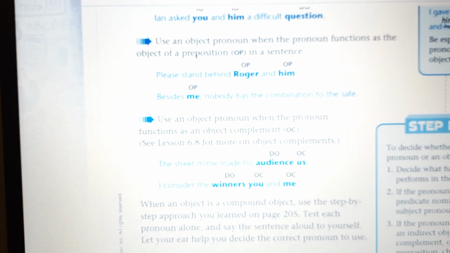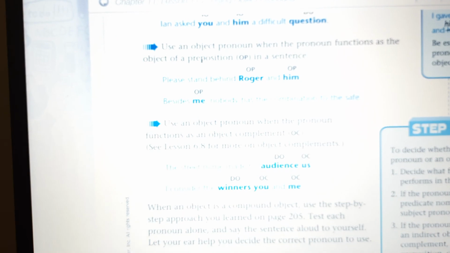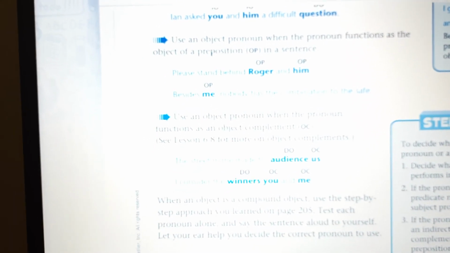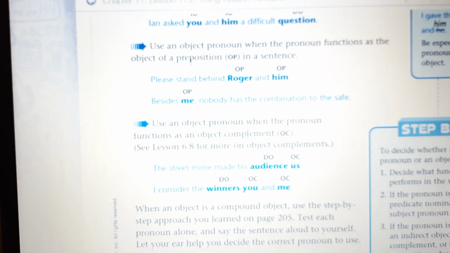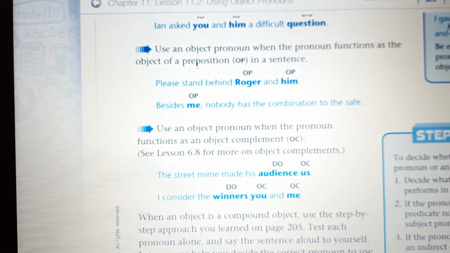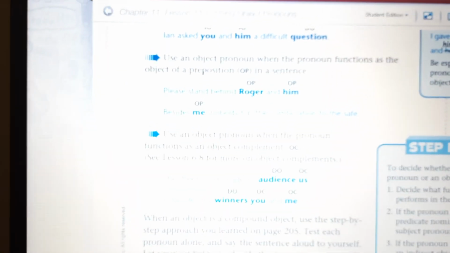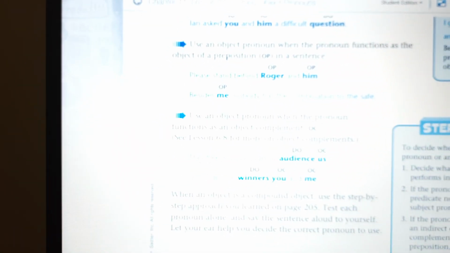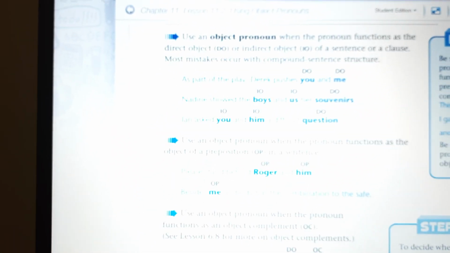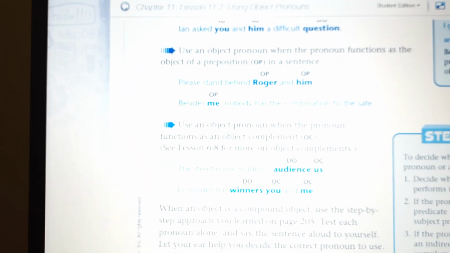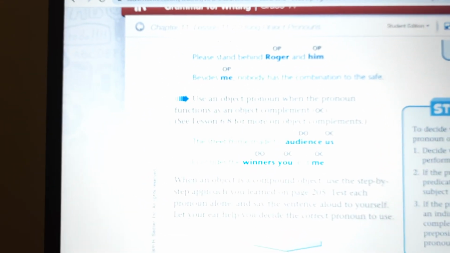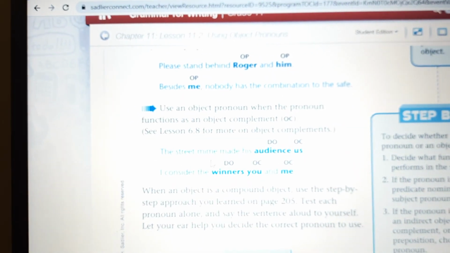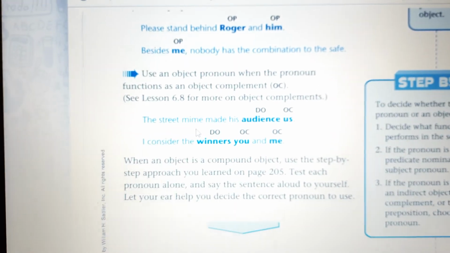And here we have winners, you and me. I consider the winners you and me. So this is another thing that you should study and keep in your mind: we have object pronouns, we have object of prepositions, and here we have object complement. I want you guys to go back to chapter 6, lesson 8, and study more about this.